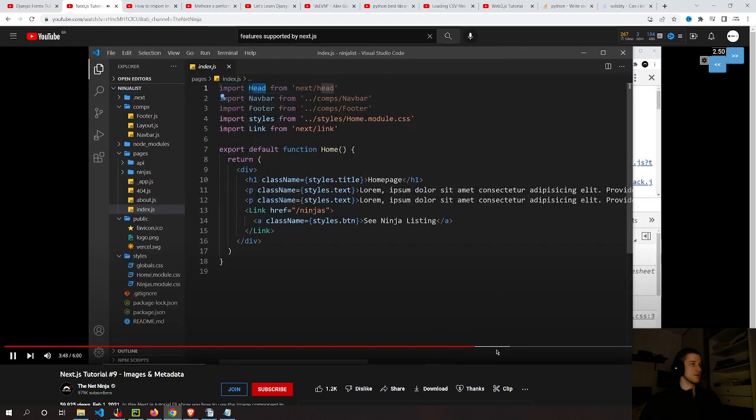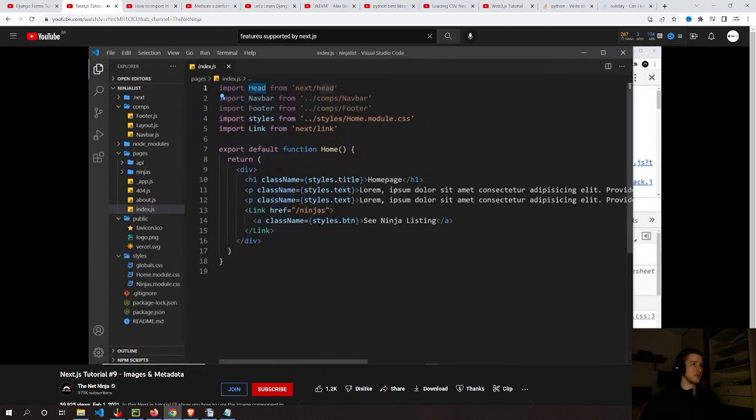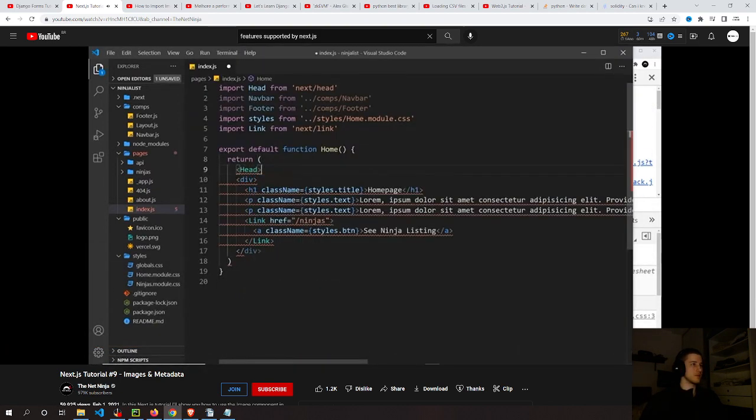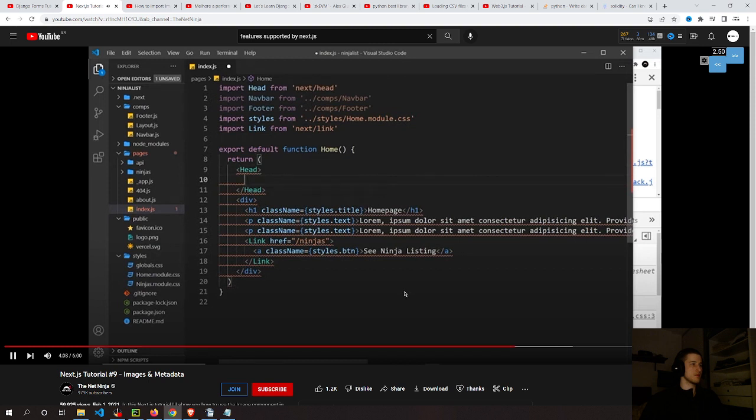So all we need to do is use that component down here, and then we can place any title or metadata inside it. And what Next will do is take that and insert it into the head of our documents. So let's do that. I'm going to place the head above the div like this, and then inside the head is where we do the title and metadata. But first of all, notice all of this error right here, and that's because now we have two root components.